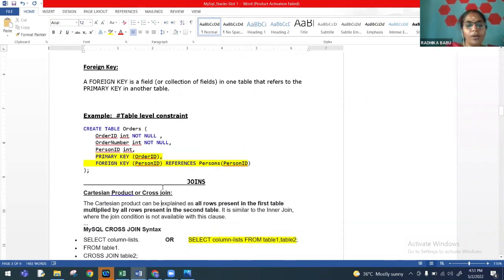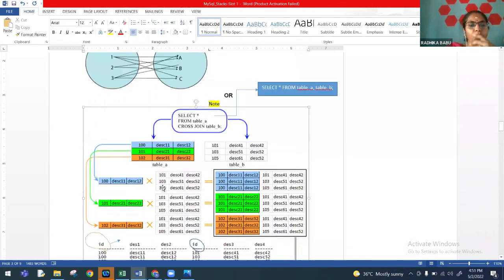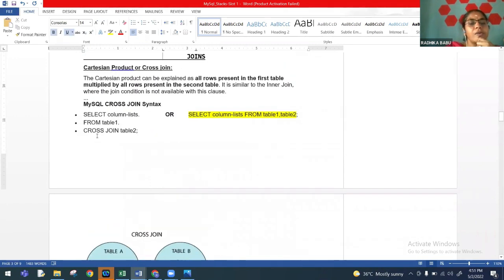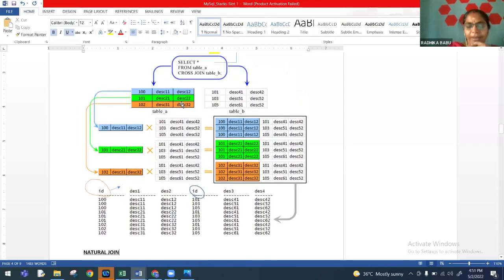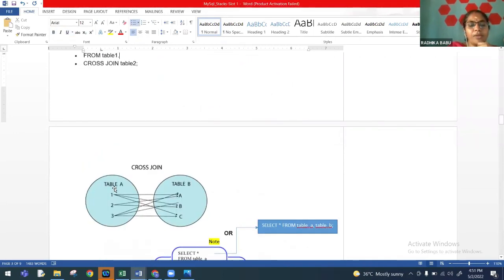Okay, so now coming to Cartesian product. If you just look at this, I have a table A and table B. Table A, I have 3 rows. Table B, I have 3 rows. Say now I have 1, 2, 3, and A, B, C. So 1 column and 3 rows, 1 column and 3 rows. So how do we get the output in Cartesian product?